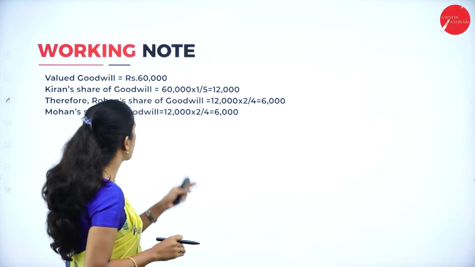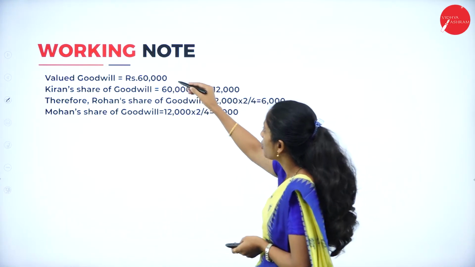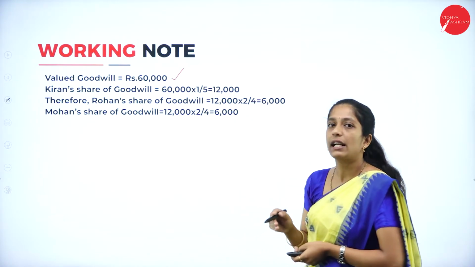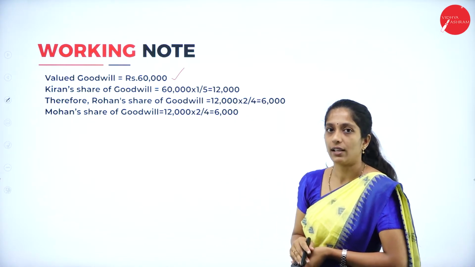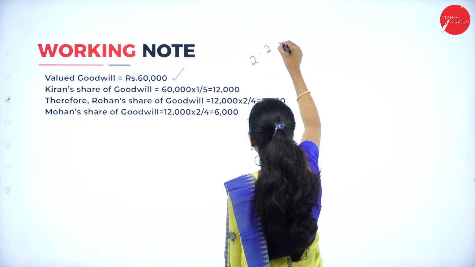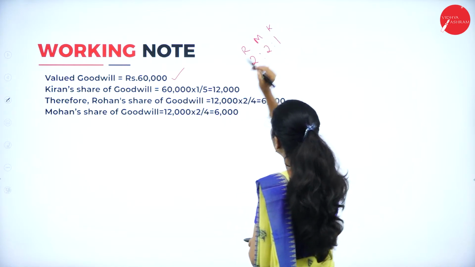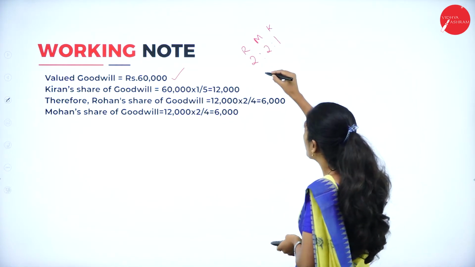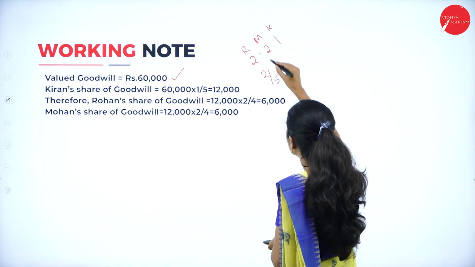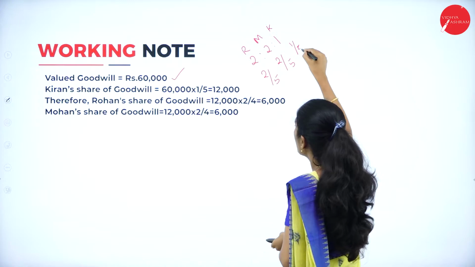Now we shall see the working note. So you know the total valued goodwill is rupees 60,000. Now calculate the retiring partner's share of goodwill. So what is their profit sharing ratio? 2:2:1. This is of Rohan, this is of Mohan and this is of Kiran, right? So Rohan is 2/5, Mohan is 2/5 and Kiran is 1/5.